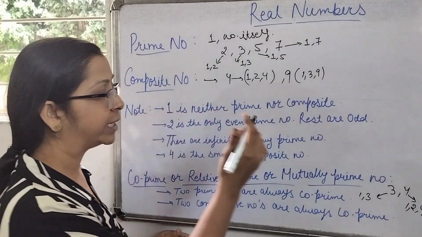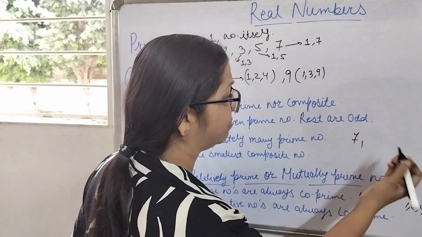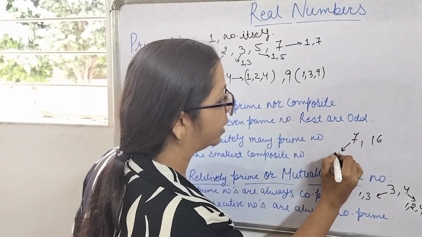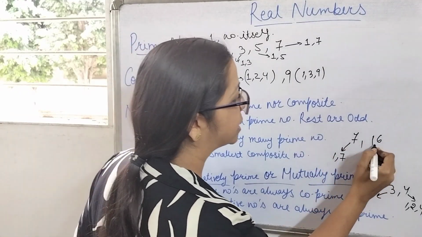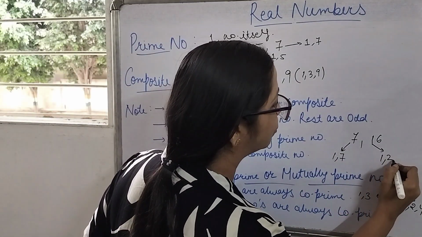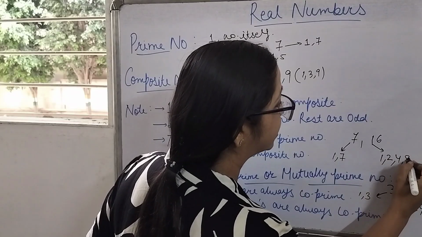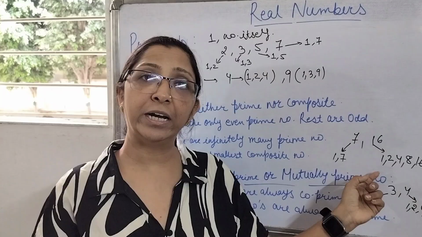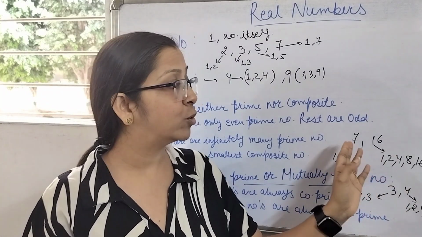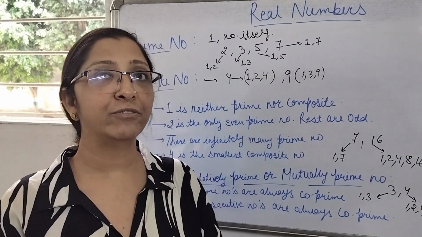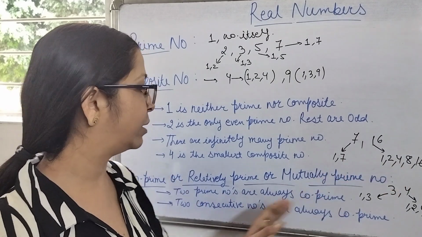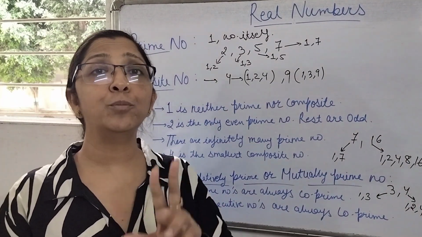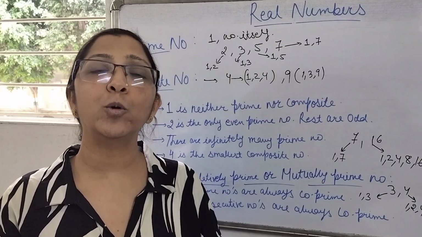Another example, we could take 7 and 16. The factors of 7 are 1 and 7, and the factors of 16 are 1, 2, 4, 8, 16. So the common factor among these is 1 only. So such type of numbers having only one common factor, that is 1, are known as co-prime numbers. Whenever we are taking any two prime numbers, they will also be co-prime numbers.